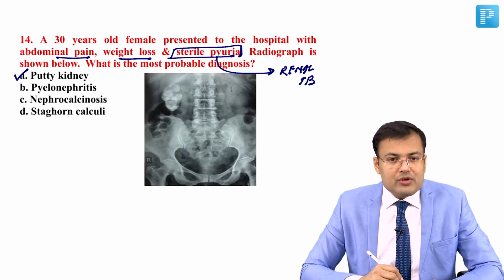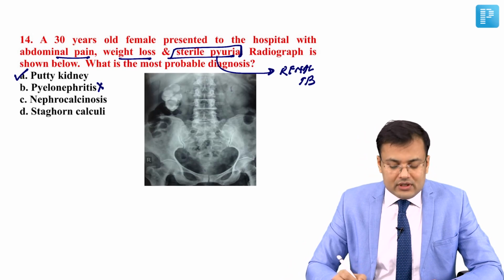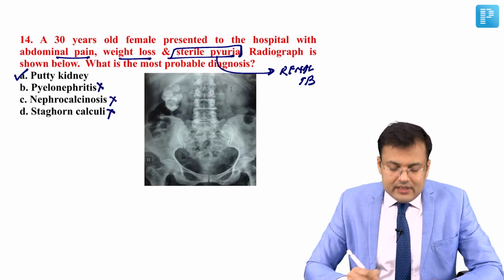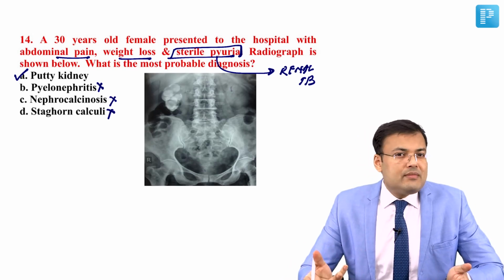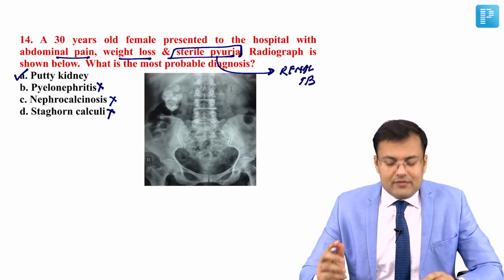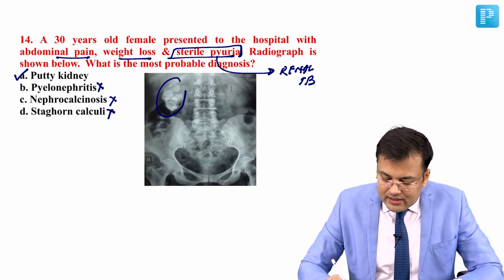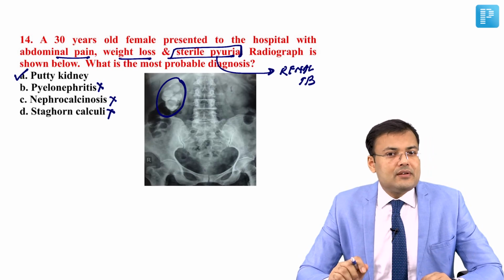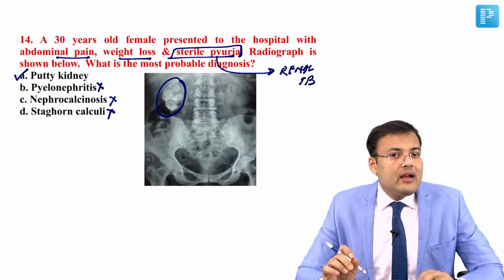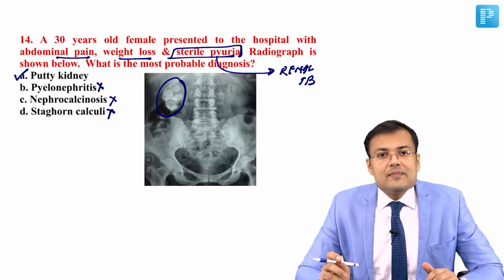And what's that? It's the putty kidney. Pyelonephritis is not the characteristic feature. These are not the characteristic features. So without the image also, you can crack the question. If you see the image, what you can see here is scattered calcification involving the kidney, and this is known as what? Putty kidney.